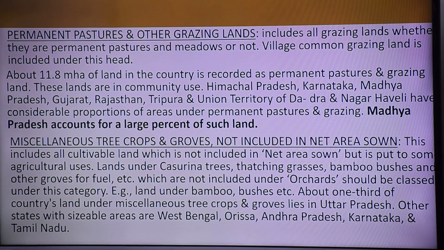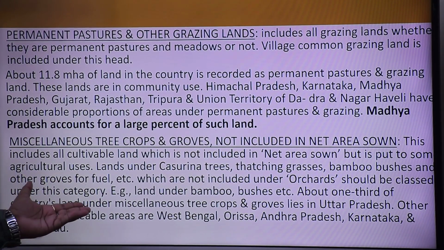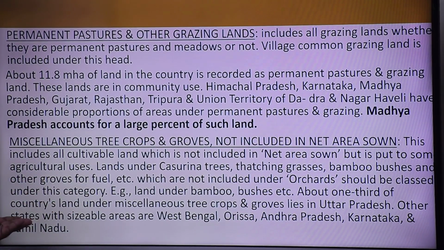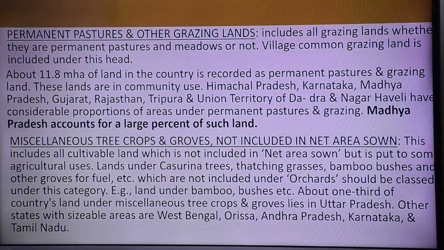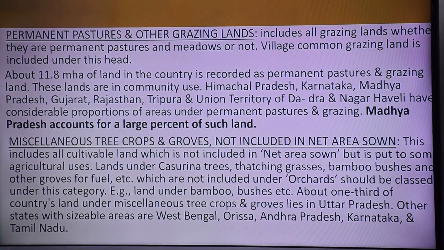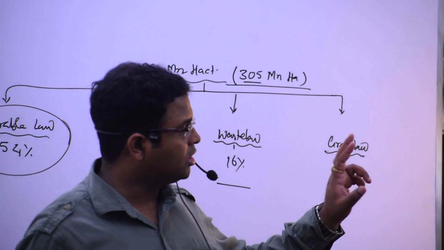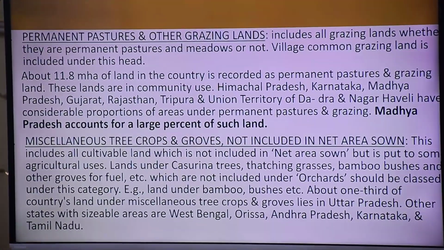Understood? Most of the bamboo bush is about one third of the country's land under miscellaneous trees and crops, and a good amount in Uttar Pradesh and other states with sizable areas: West Bengal, Odisha, Andhra Pradesh, Karnataka. Here and there you can see this kind of land. Among the land use classifications, it is also a potential to convert into cultivable land. It is itself cultivable land.